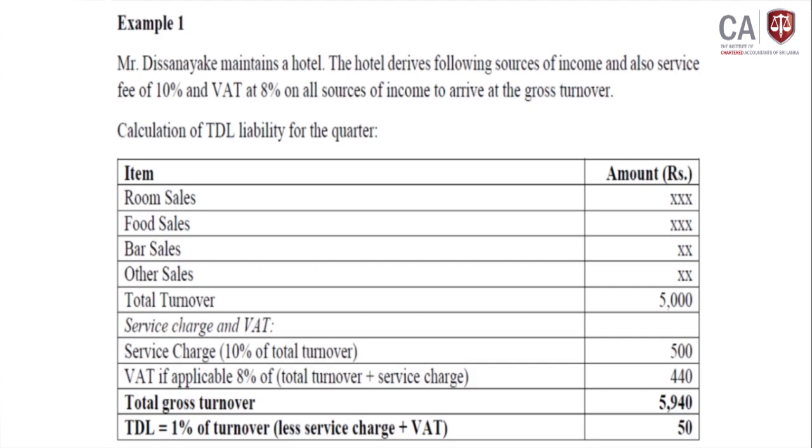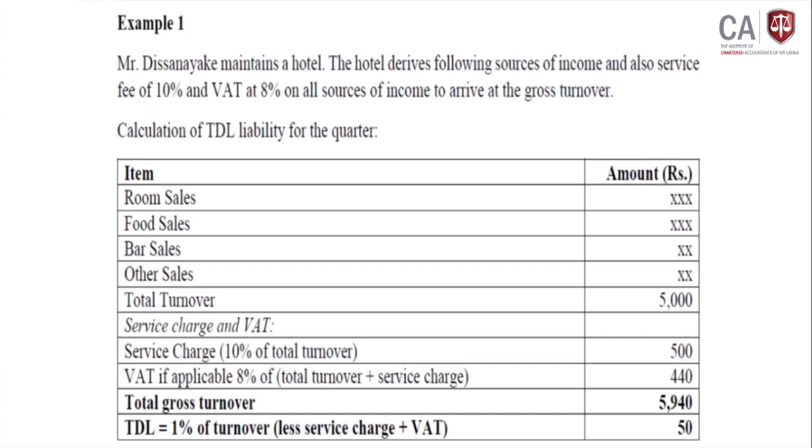Calculation of TDL liability for the quarter, right. Depending on these details, we should calculate the TDL. There would be room services, food sales, bar sales, other sales. Altogether, total turnover is 5,000. Then, in addition to that, add the service charge of 10% on this total turnover, right.